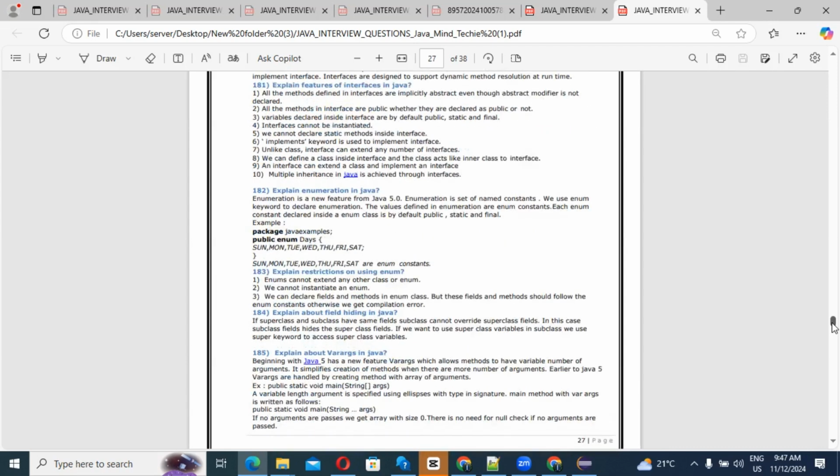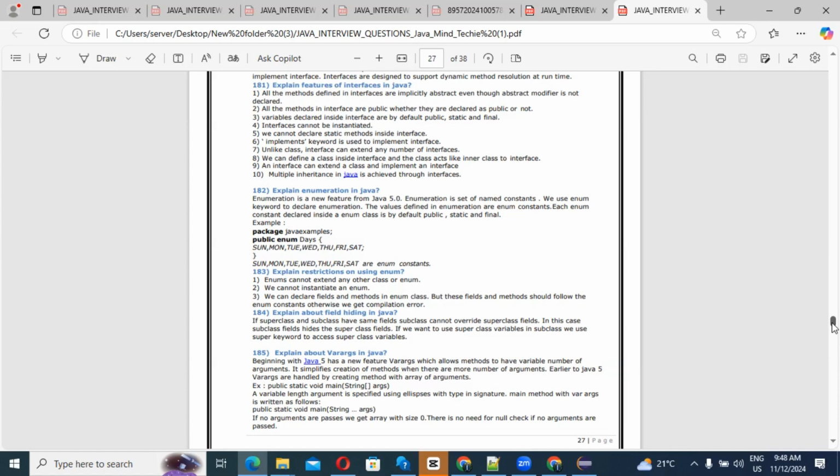Then the question coming here: explain varargs in Java. So beginning with Java 5 there is a new feature, what? Varargs, which allow a method to have a variable number of arguments. It simplifies creation of methods when there are more arguments. Earlier to Java 5, varargs were handled by creating a method with an array of arguments, just like public static void main String array args, right? A vararg, a variable length argument, is defined using what? An ellipsis with the type in the signature.